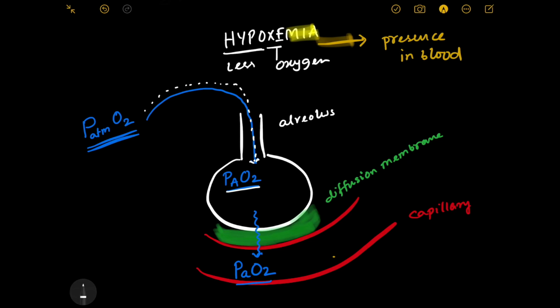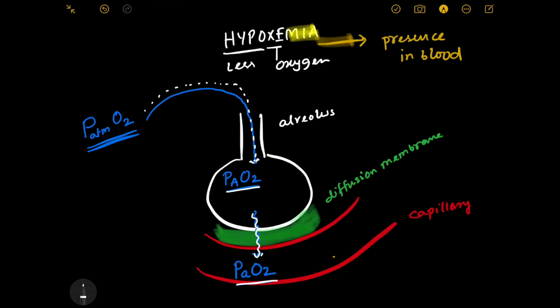And that oxygen will try to diffuse through the diffusion membrane and get into the blood. And once oxygen gets into the blood, there will be a partial pressure of oxygen in the blood. And that will be P small aO2, right?